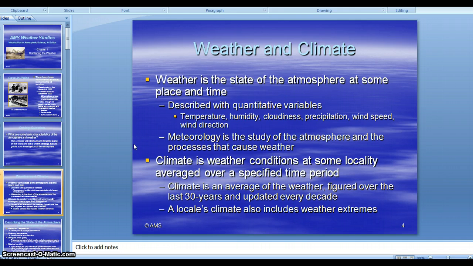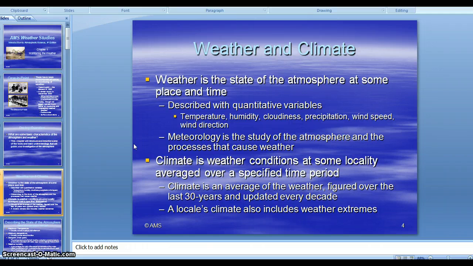The difference between weather and climate, make sure you know the difference between the two of those. Weather is the state of the atmosphere at some place and some time. It's basically what you get. So it's the stuff that's happening outdoors, whatever the temperature is, whatever the humidity is, that kind of thing. Climate is the average of weather over 30 plus years. It's what you expect it to be like. So climate would be long term, weather would be short term.